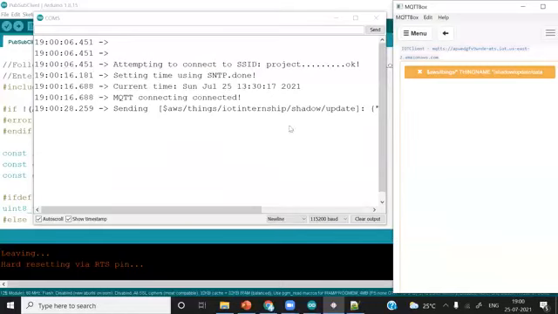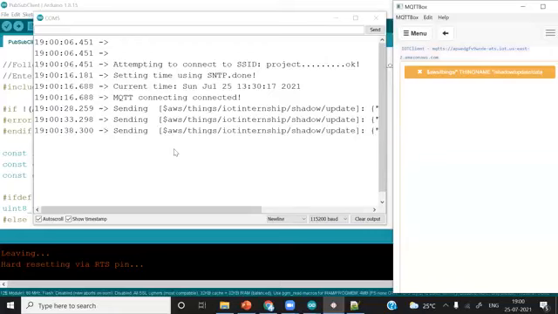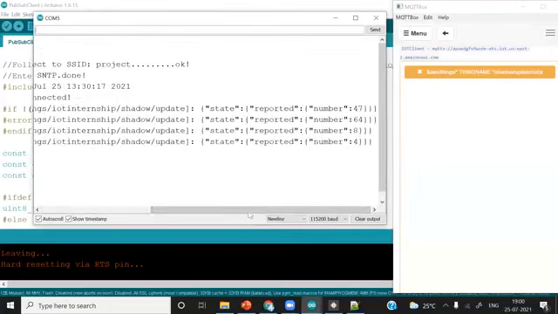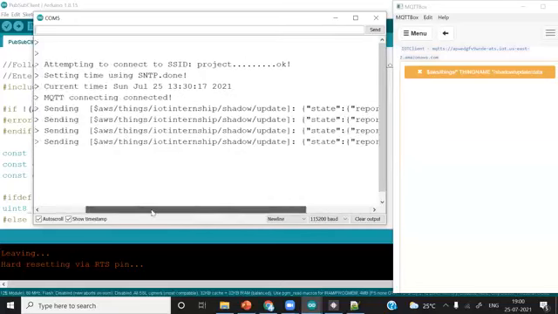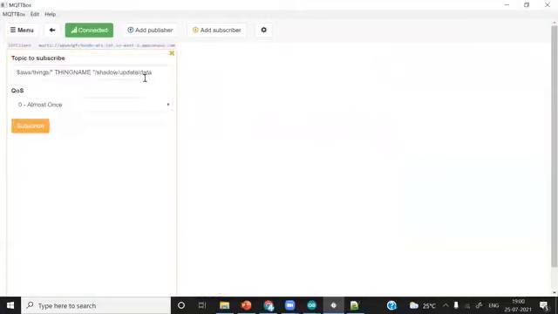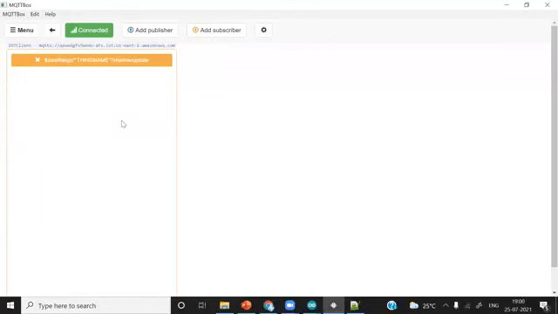It is sending data, but we are not receiving data here either. Okay, sorry, it must be update. Because we are publishing data to the update topic, it has to be update, not data. Now we will see the data here.